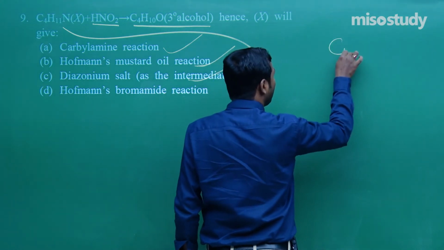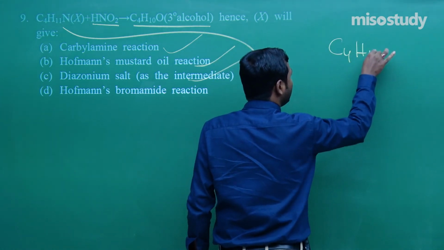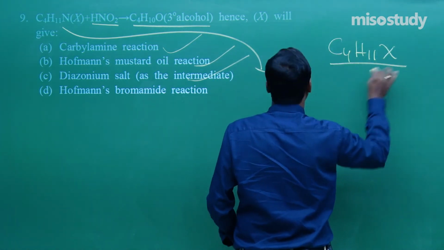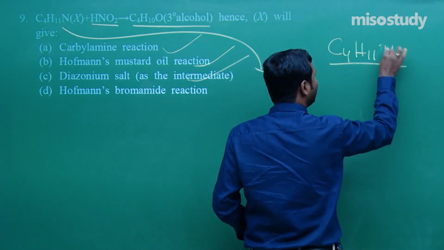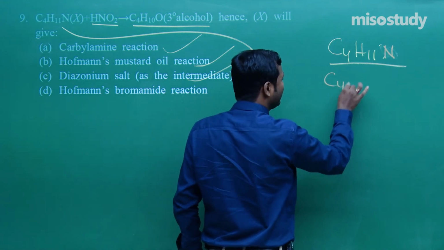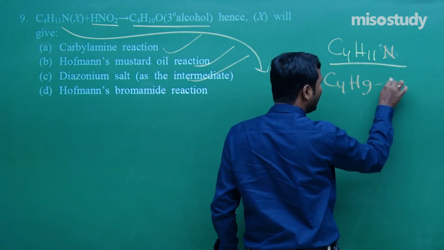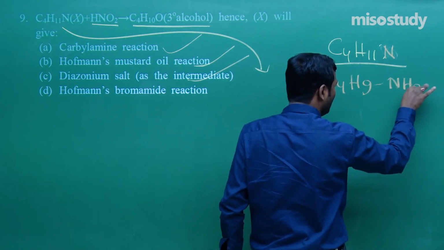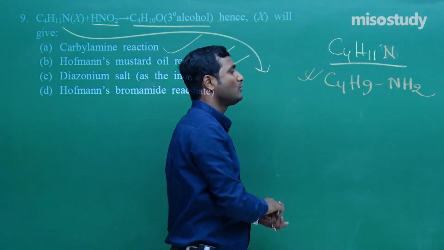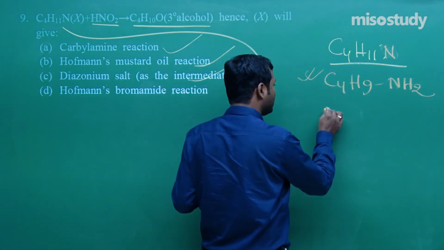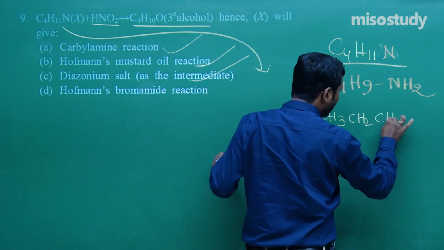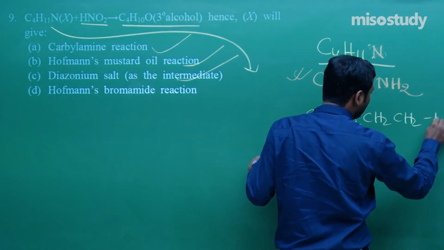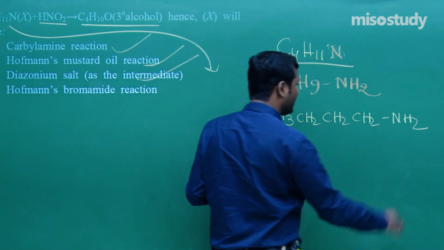How many primary amines are possible? Remember this: C4H11N. It can be written like this: C4H9NH2. Now tell me how to write the isomeric forms. It's very simple: CH3, CH2, CH2, CH2, then NH2. That is the first one.